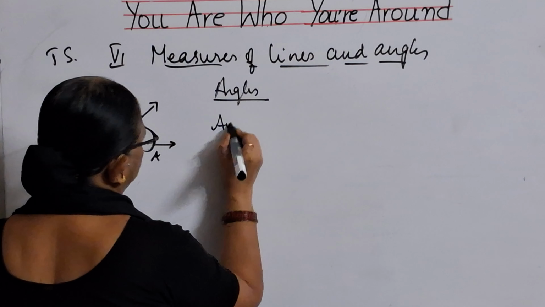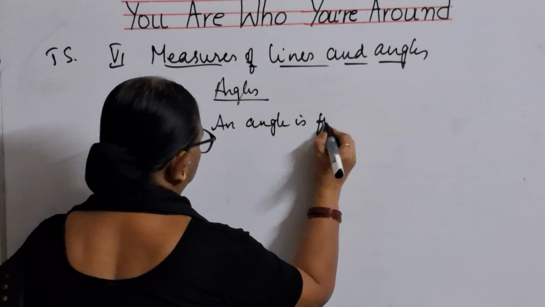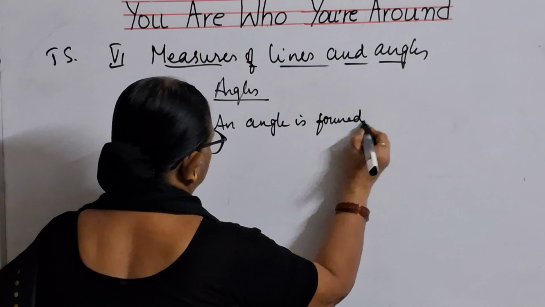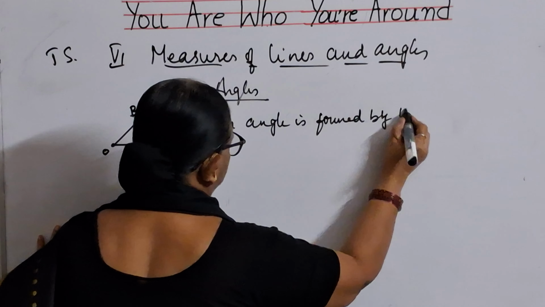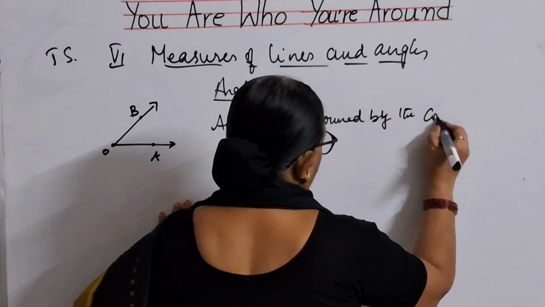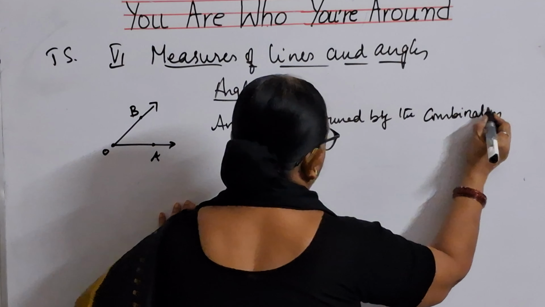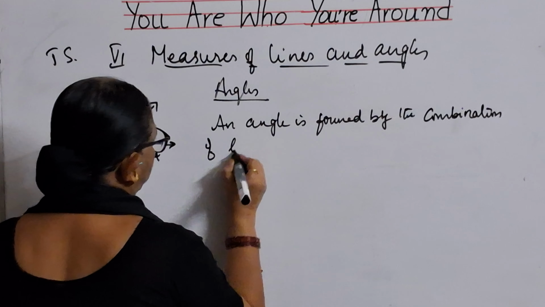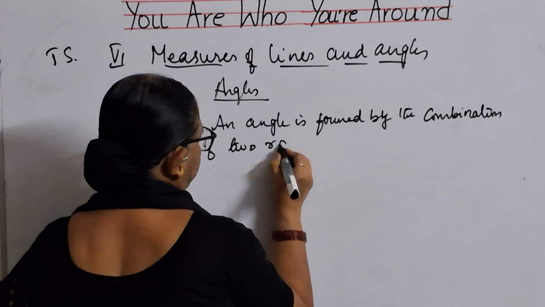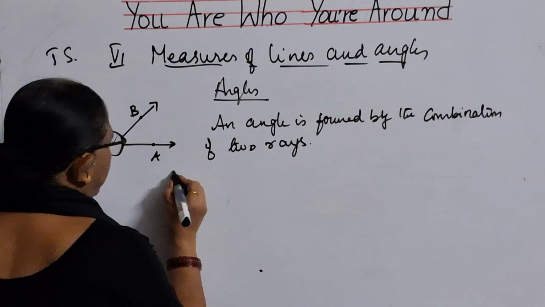An angle is formed by the combination of two rays. When two rays combine, you will get an angle.